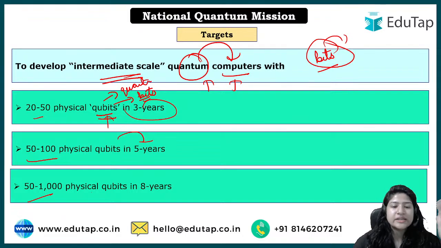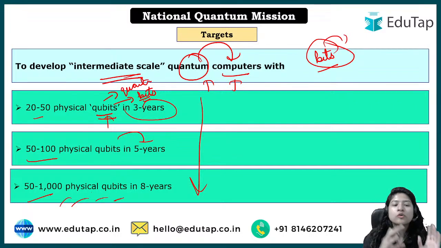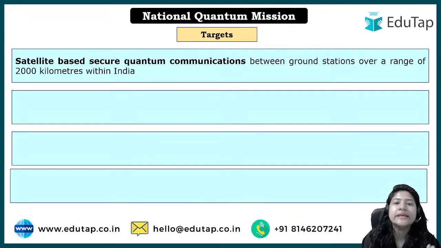ठीक है. So if you see in these 8 years progressively we are going to build such quantum computers which will have around 50 to 1000 physical qubits. That is the aim under the particular scheme. ठीक है, or the mission.